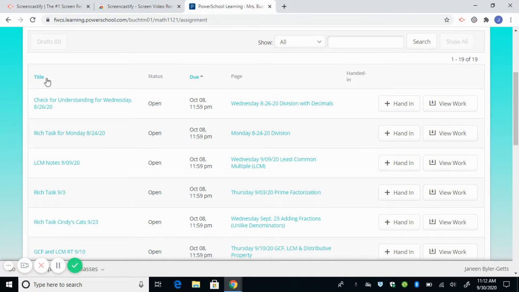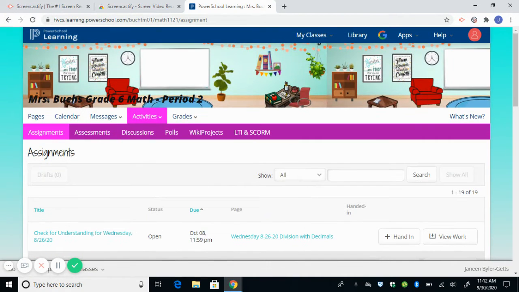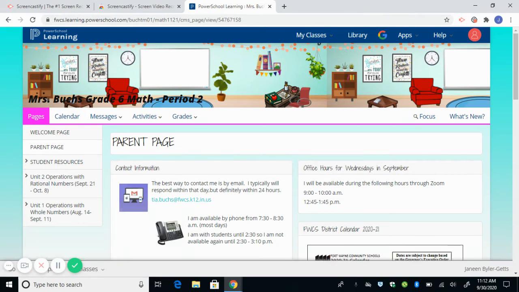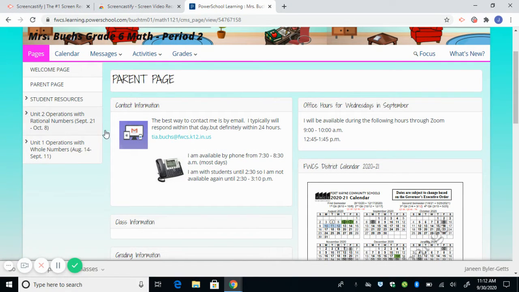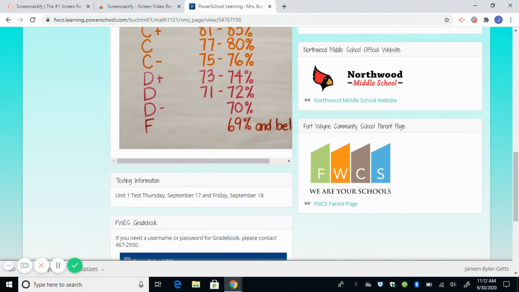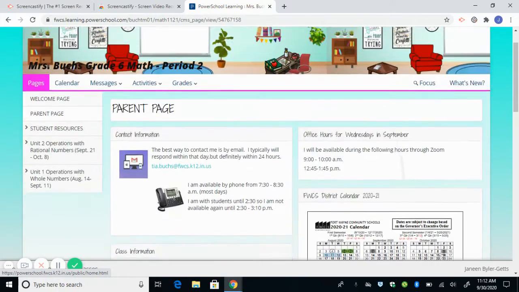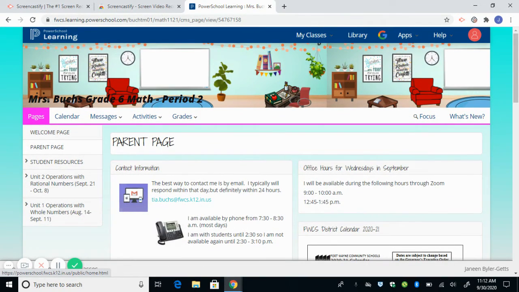So please, please, please base your information off of Gradebook, not off of the Power School or LMS page, which again you can access right here by clicking this link. If you're not sure how to log into there, you can contact the school and they can assist you with that.